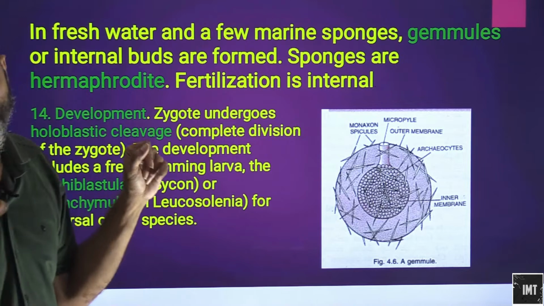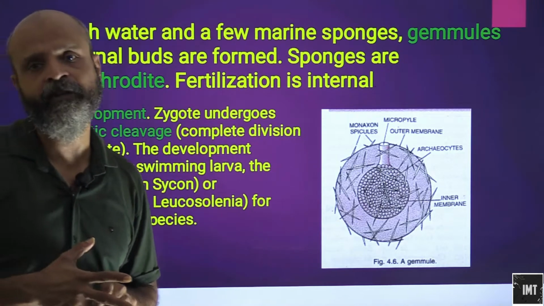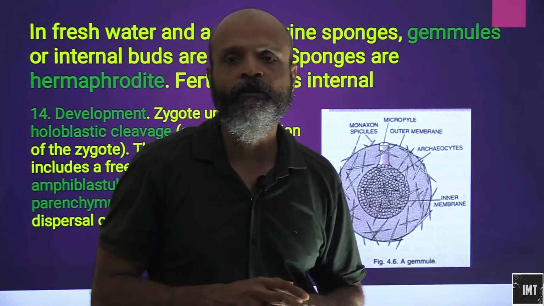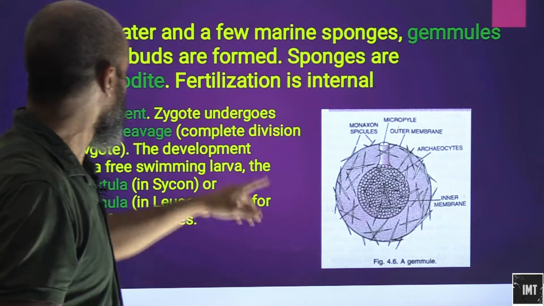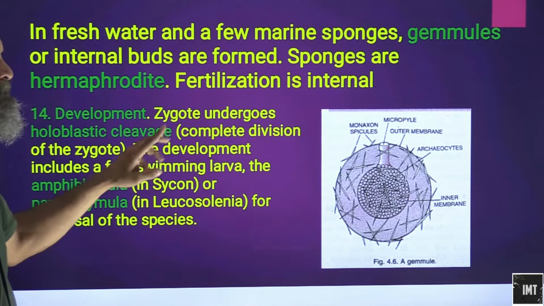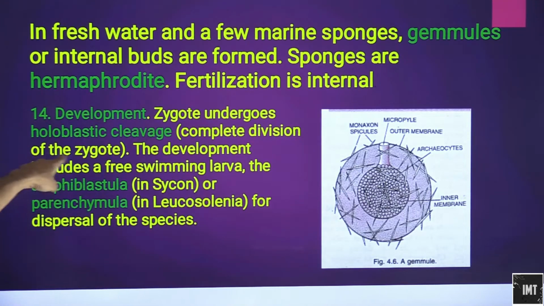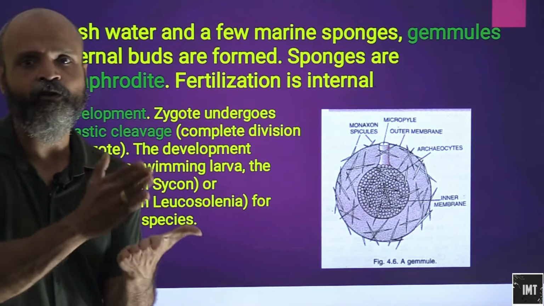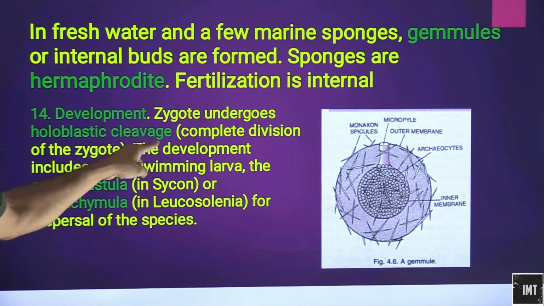Now development. When we talk about fertilization, obviously we will have to talk about the zygote formation, where the development takes place. Zygote undergoes holoblastic cleavage. Now what is holoblastic cleavage? Complete division of the zygote. So the zygote keeps on dividing. That is called holoblastic cleavage.